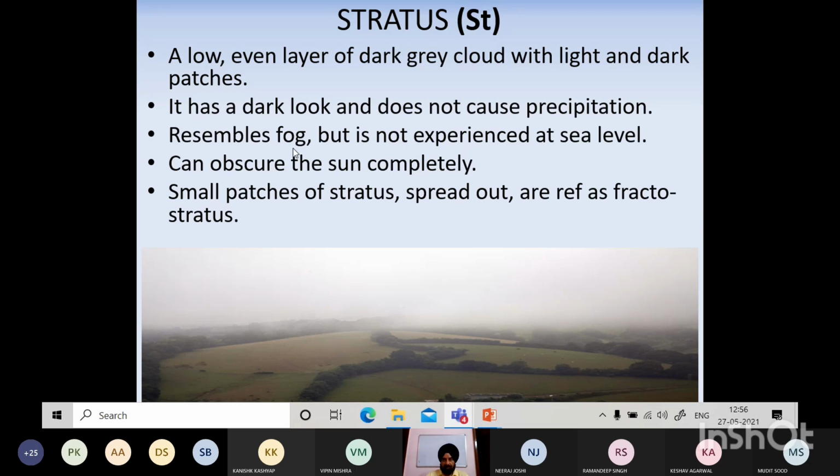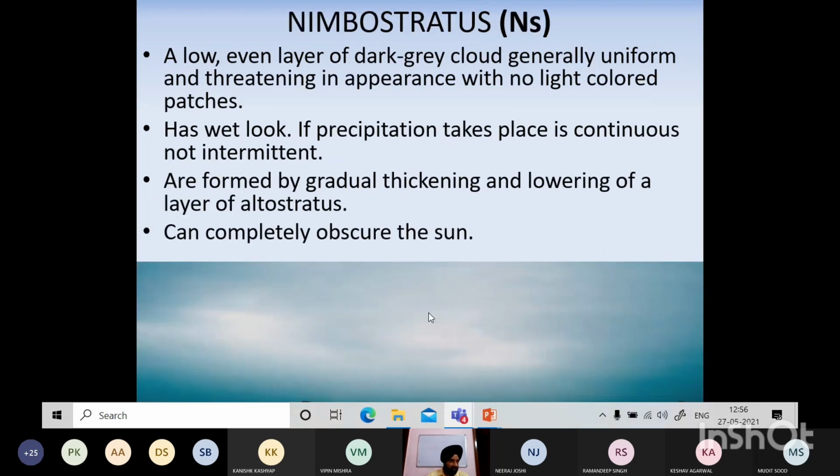Resembles fog but it is not experienced at sea level. It's only on land. Can obscure sun. Small patches of stratus spread out and fractostratus type. So if they are low level, of course they don't form much at sea, but on land they can affect the visibility on land.